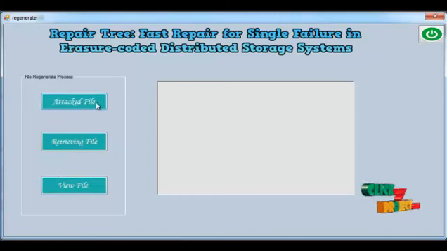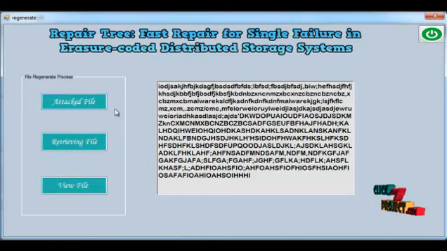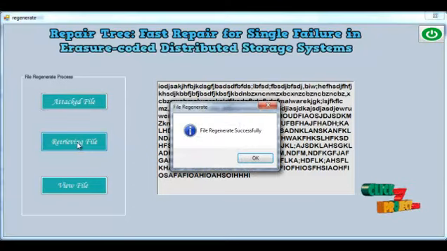So finally click this button, then the repair tree process opens. So here we click this attacked file, so this is the attacked file, the malware dependent file. So click this retrieving file. Now this file is regenerated by the anti-malware process. So click this OK button.